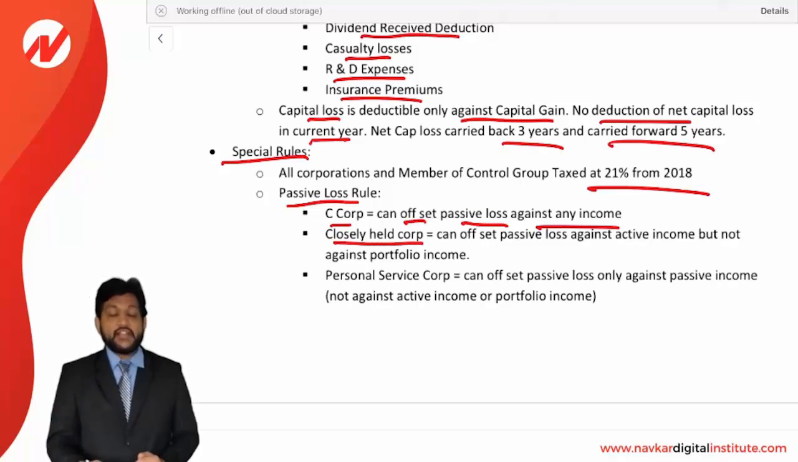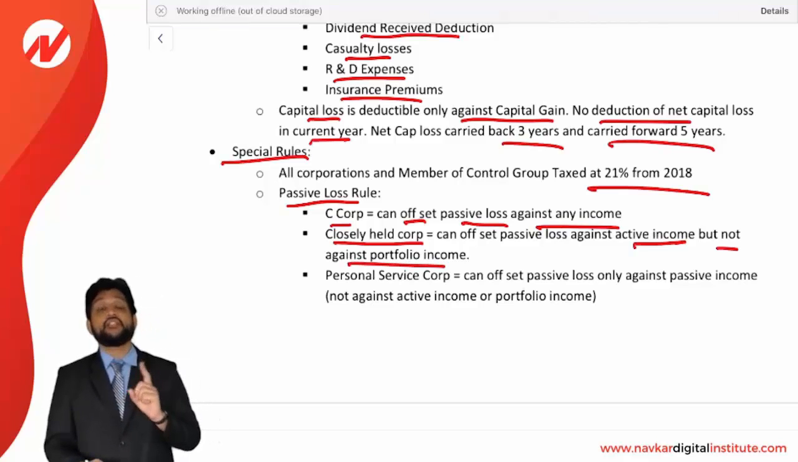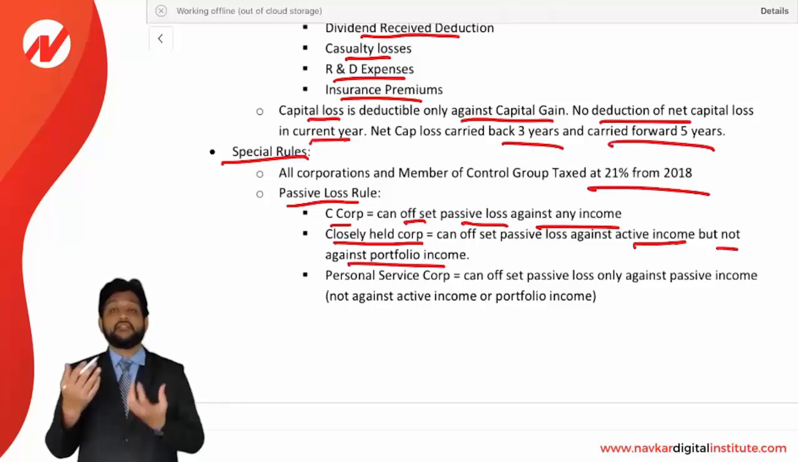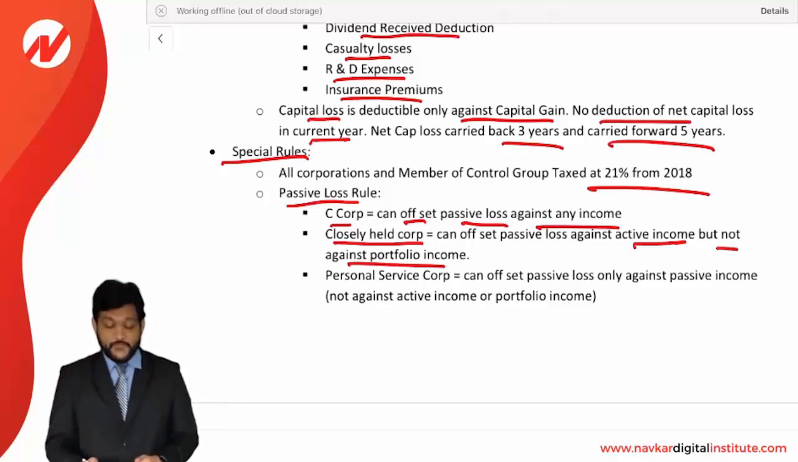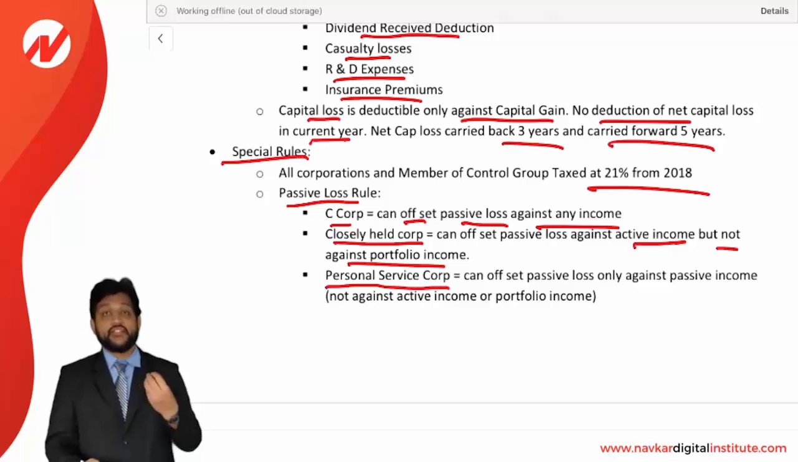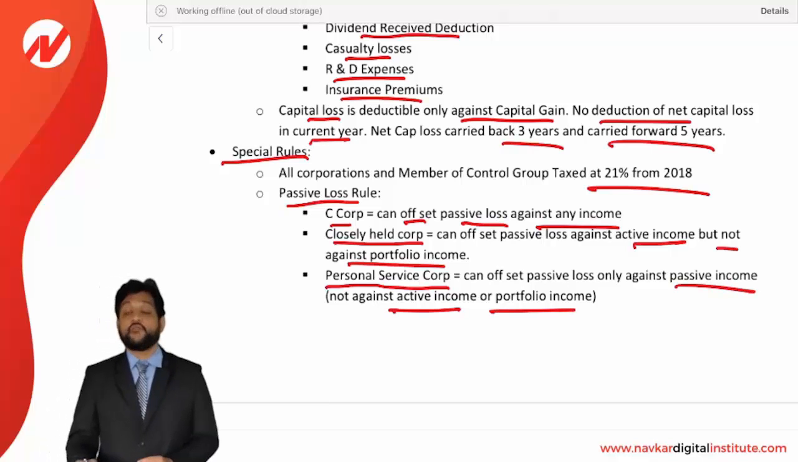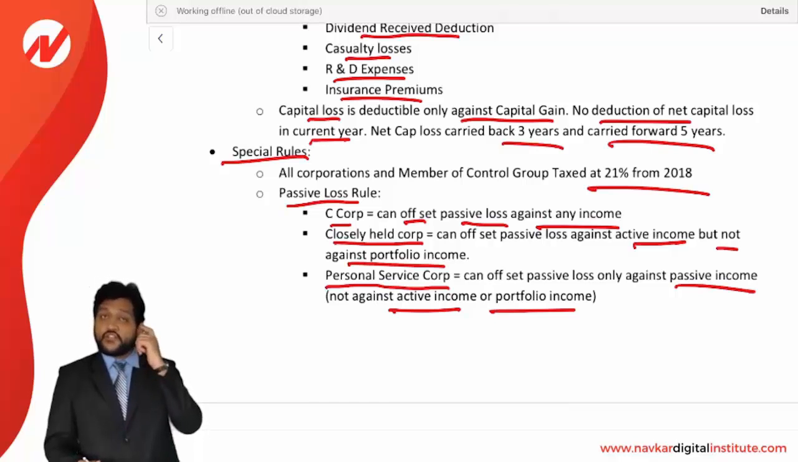If we talk about a closely held corporation, which is like a private company, they can set off the passive loss against the active income, but not against the portfolio income. Portfolio income means interest and dividends, which are all considered portfolio income. And a personal service corporation, wherein the persons involved are in a service providing business, can set off passive loss only against passive income and not against active income or portfolio income. So for the different corporations, different rules are applicable, and you need to consider accordingly.